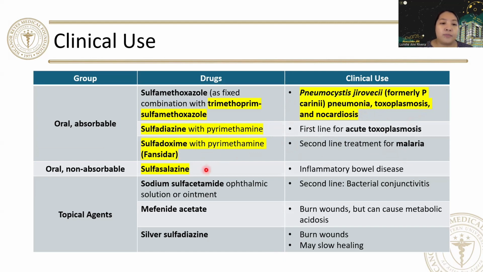Whereas the oral non-absorbable example will be your sulfasalazine, which is, please remember, used for inflammatory bowel diseases. Your topical agents, I just forgot to highlight, but the most important here will be your silver sulfadiazine because these are commonly used for burn wounds, and it may cause slow healing of wounds.